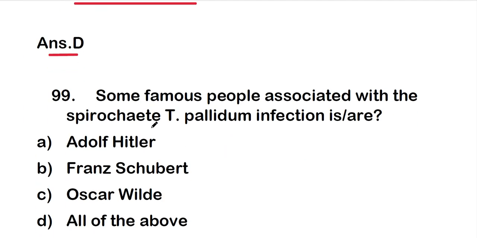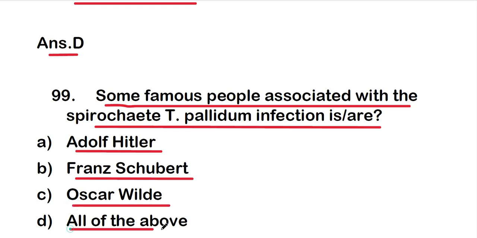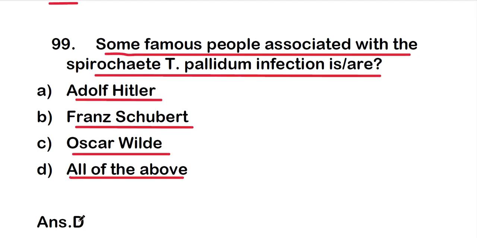So the next one is some famous people associated with the spirochete Treponema pallidum infection is or are Adolf Hitler, Franz Schubert or Oscar Wilde or all of the above, and the right answer is option D, that is all of the above. So some famous people associated with the spirochete T. pallidum infection are Adolf Hitler, Franz Schubert and Oscar Wilde.